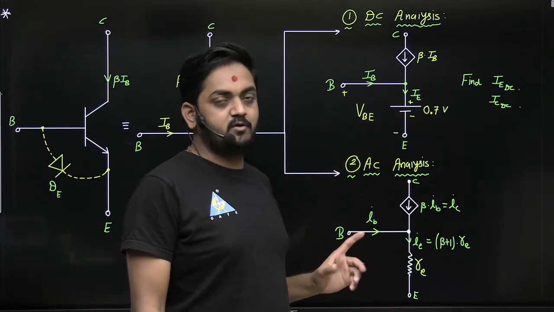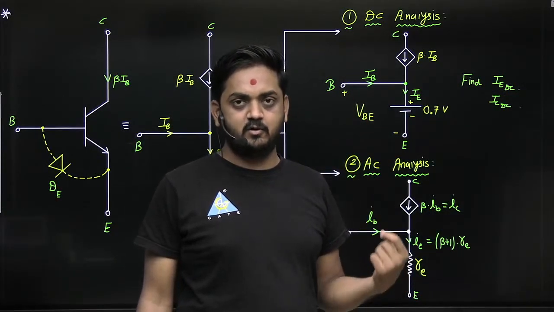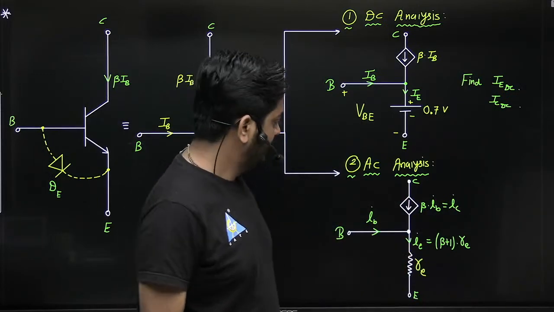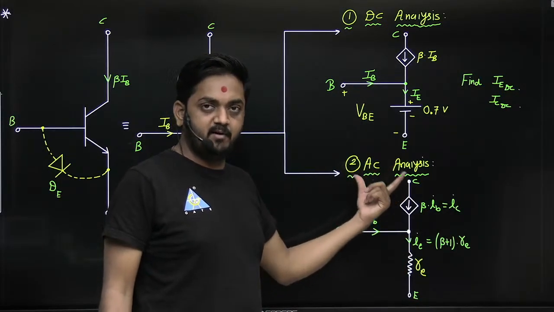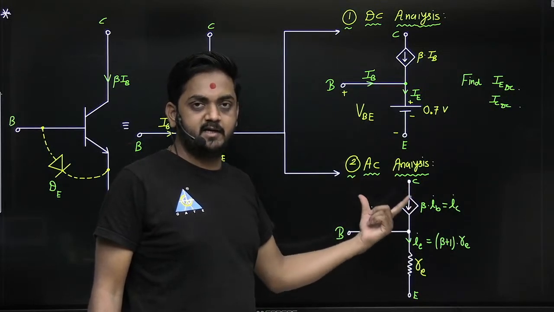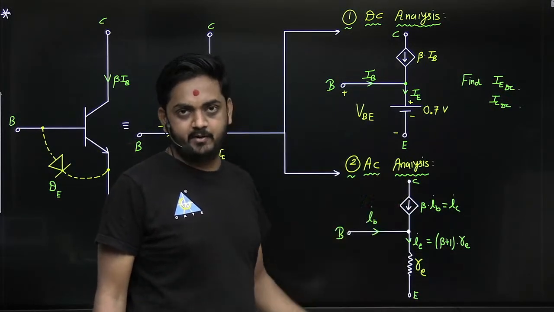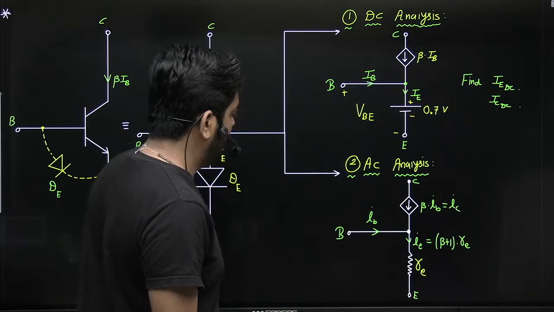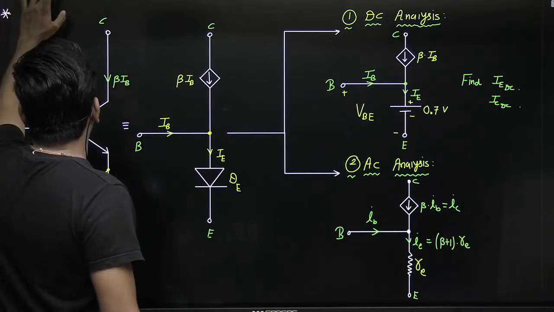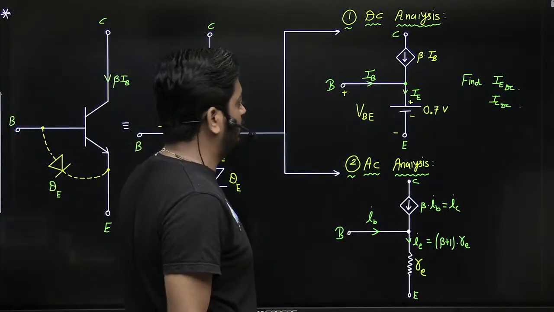And in DC analysis, you have to find the Q point, all the DC currents, all the DC voltages, correct? And in AC analysis, or we can say amplifier analysis, we will find voltage gain, current gain, input impedance and output impedance. Four parameters we will find. Now what about this small re, guys? Small re, so dynamic resistance.